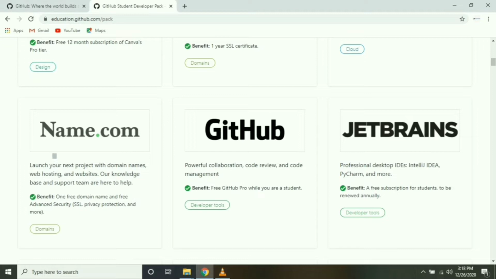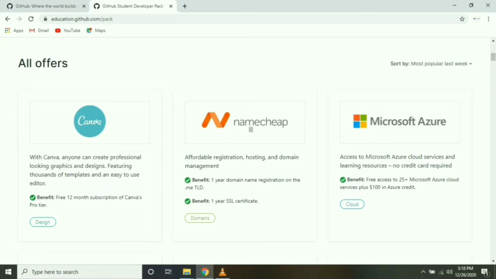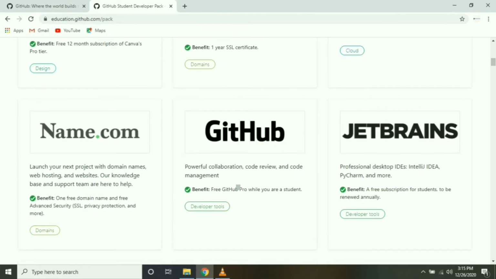Name.com, which gives the benefit of domain names, web hosting and websites, and they're giving one free domain name and free advanced security with protection for 1 year. Like Name.com, there is another tool, Namecheap, which is also hosting and domain management, which gives 1 year free domain name registration. GitHub, they are giving the pro version for code review.